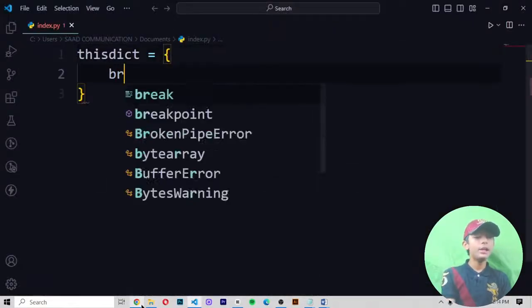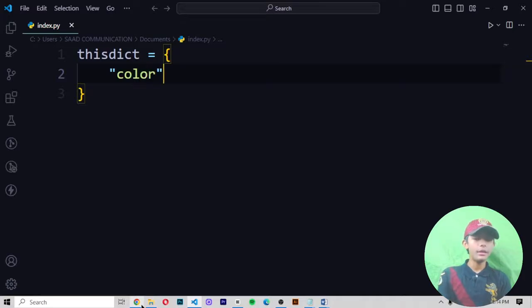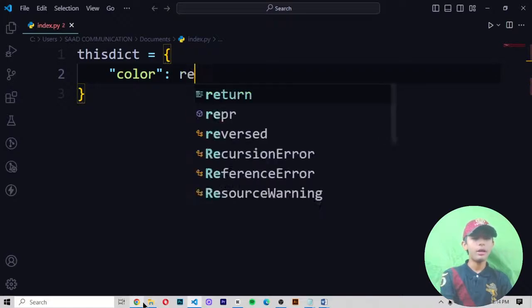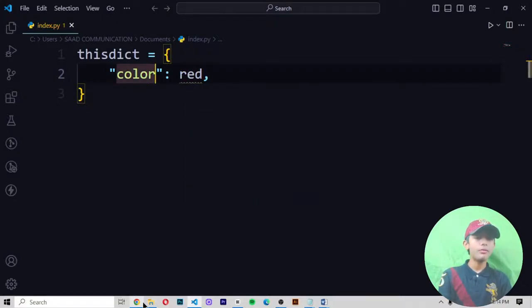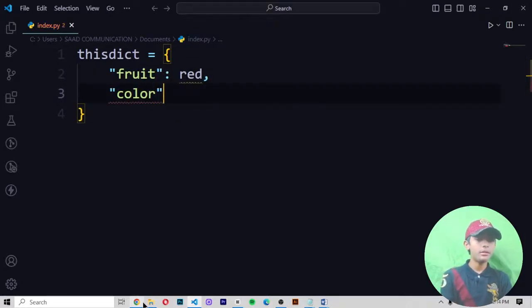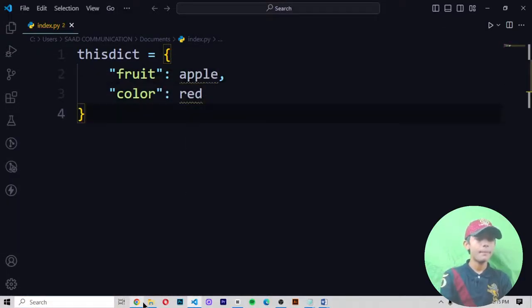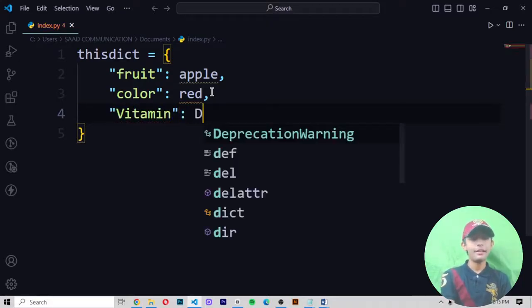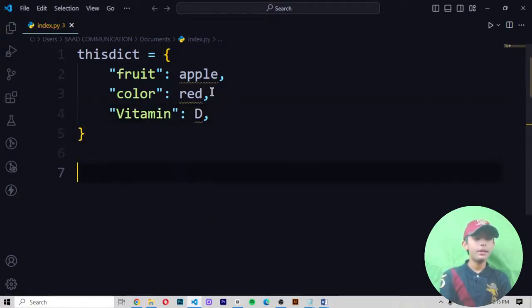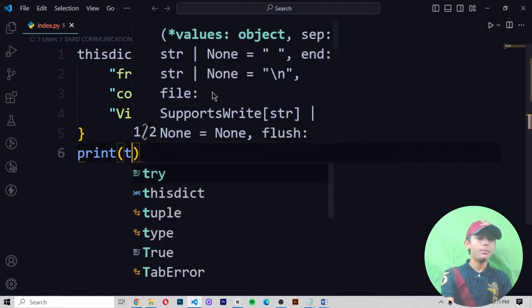If I write color and the brand, then you write color should be red, then comma, then fruit shall be apple, and then comma, and then I am writing vitamin, I am writing anything, vitamin D, comma, and then I am writing print this dict.